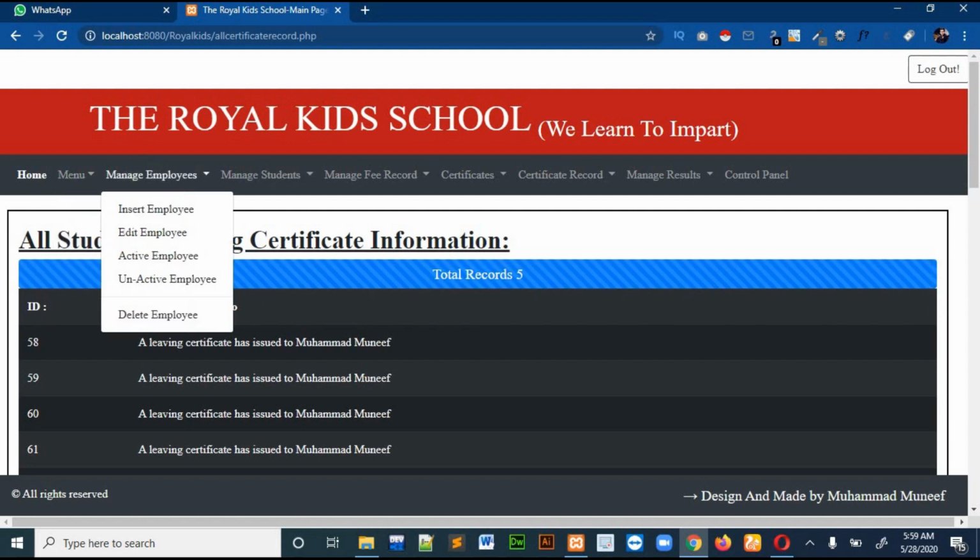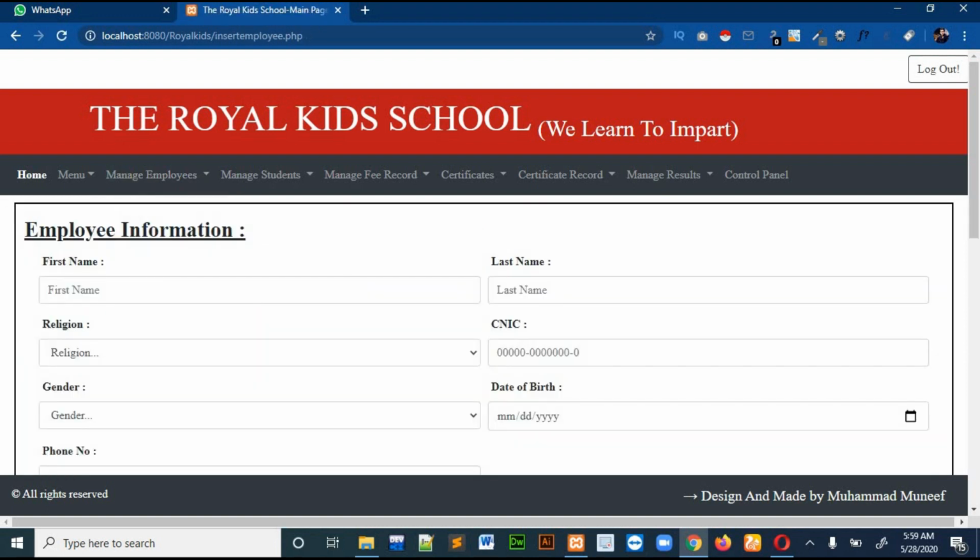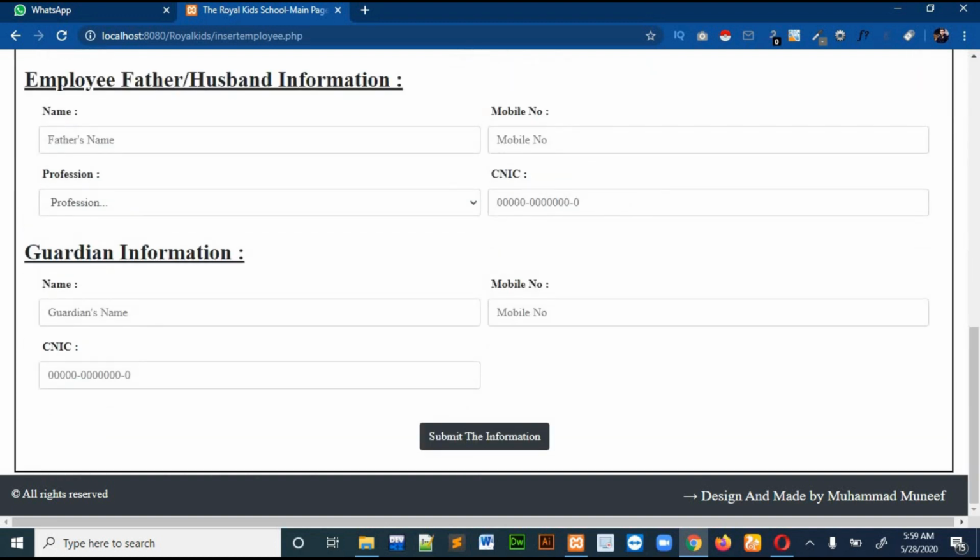Okay, then there is the manage employees section. There are 5 options in manage employees. The first option is insert employee. Let me just show you. In this section you will enter the information, and then click on the submit button. The employee will be inserted.